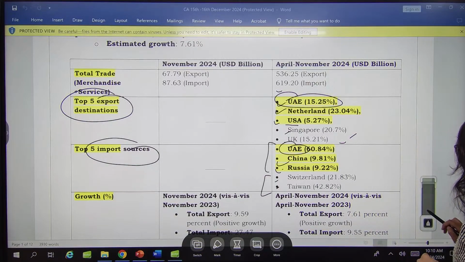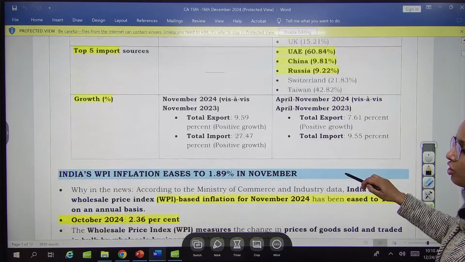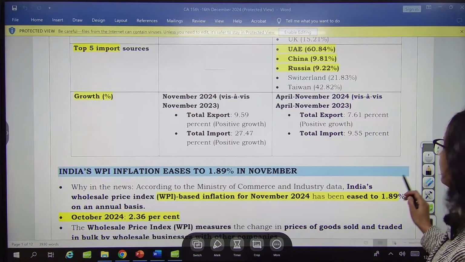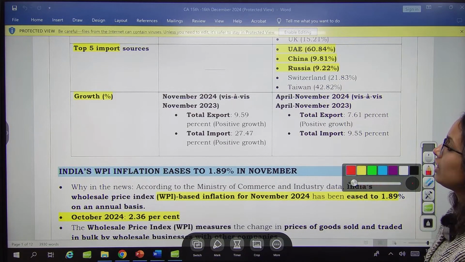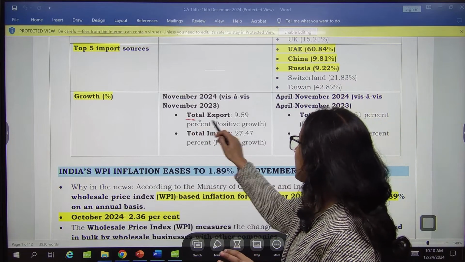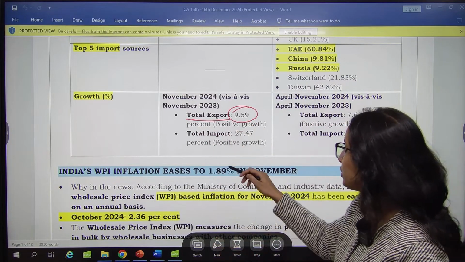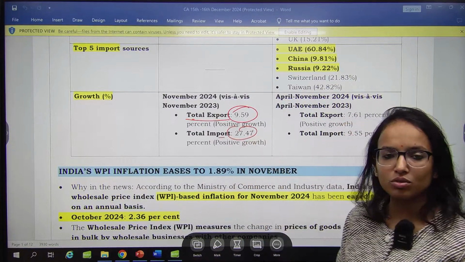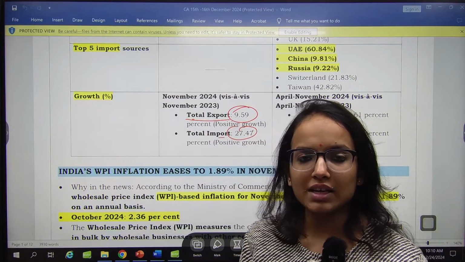Then next one, if we talk about the percentage of growth, then in November in relation to November 2023, total exports have witnessed 9.59% growth and total imports 27.47% growth. It clearly shows still India has a trade deficit.